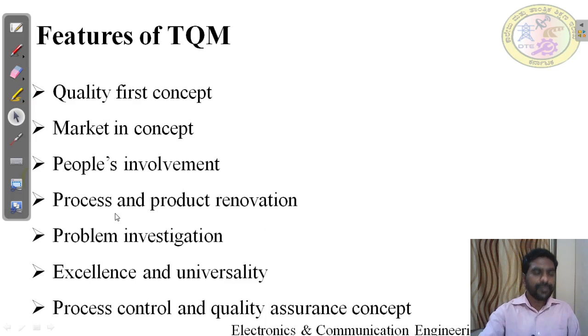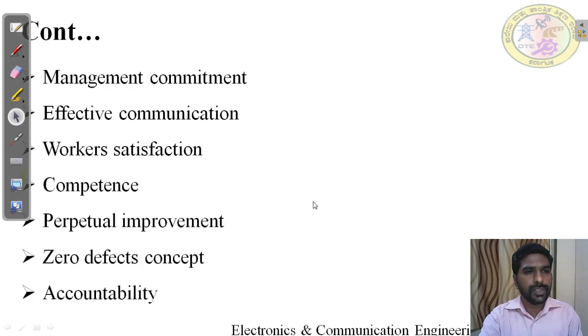There are different processes available, like the CMM level 5 process, and different processes available at the industry sites to get quality. Those processes have been developed, and the process and the product have to be renovated. Problem investigation: where the problem is happening. Weakness: they need to identify the weakness. Excellency and universality. Process control and quality assurance concept. These are all the features of TQM.